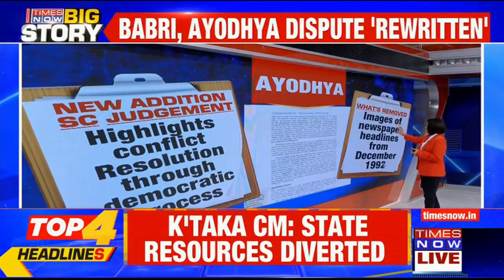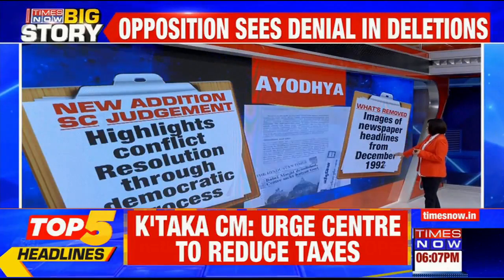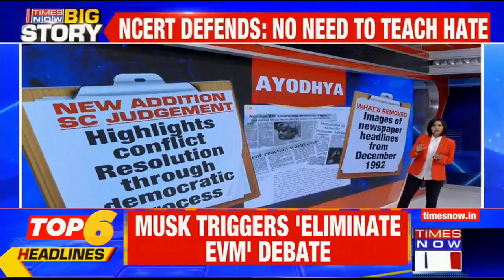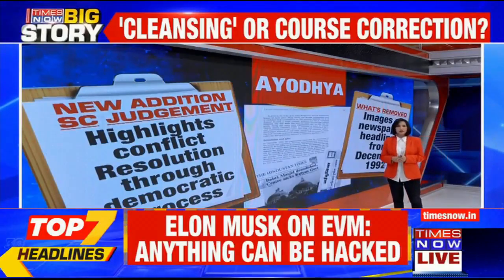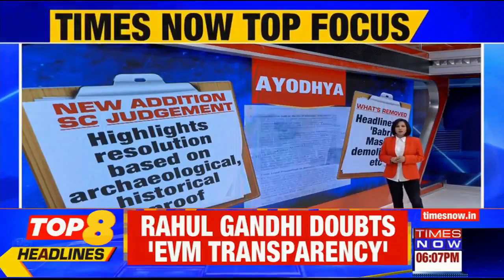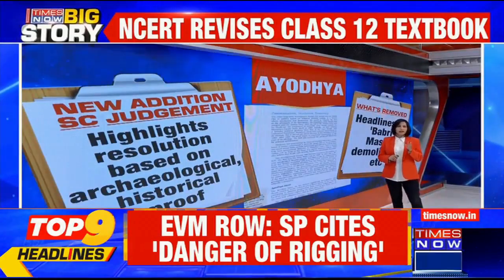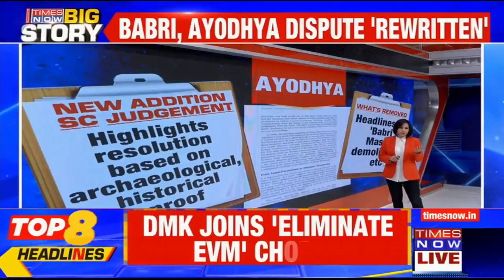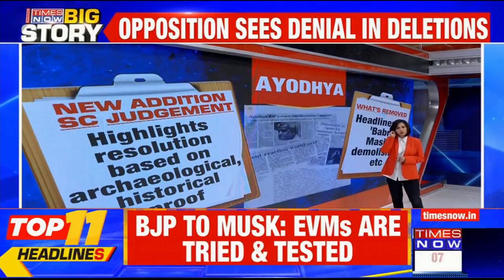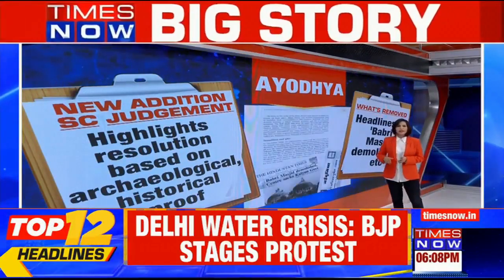Images of newspaper clippings and headlines from December 1992 post-demolition, all those have been done away with in this new version of the textbook. Then there are headlines on the Babri Masjid demolition, etc., that have been done away with. It instead highlights a resolution that is based on archaeological and historical proof. So those are the changes that we can now see in the book that has hit the market.